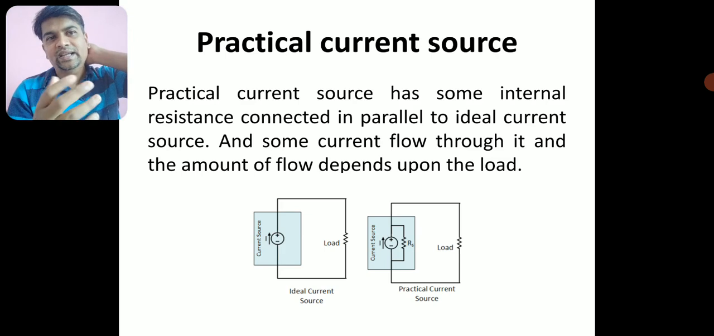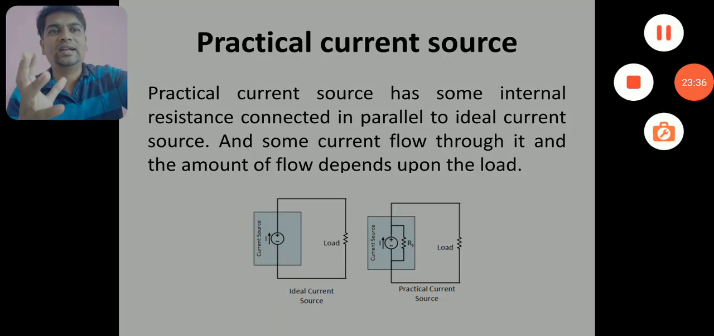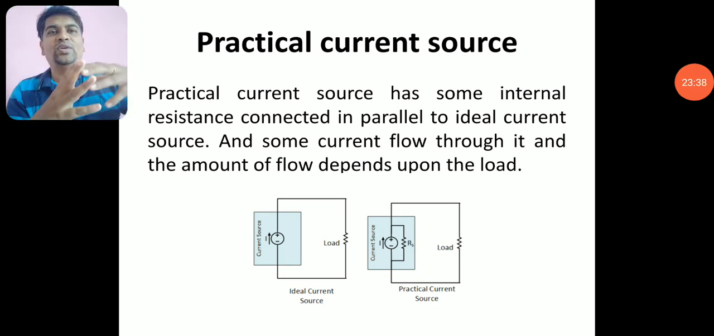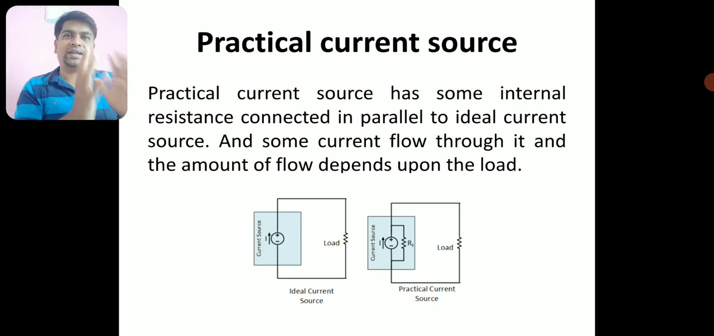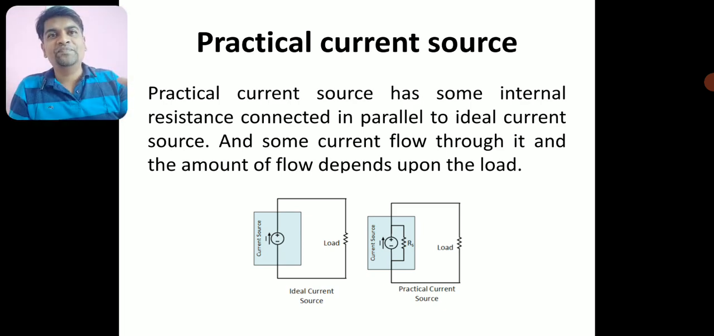So practically you cannot expect an exact constant current to be delivered across the external network. There is some limitation. Ideally it has to supply a constant current, but practically it is not so. It is not exactly supplying a constant current. There is some variation in the current, because of the parallel internal resistance which is connected to the ideal current source.